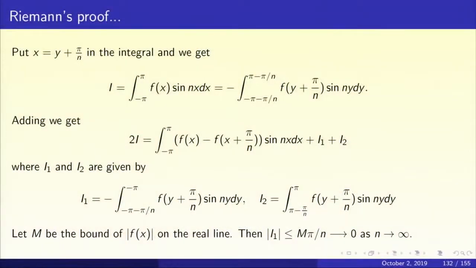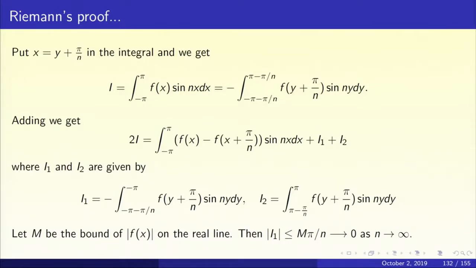Let us call the integral I equals the integral from minus pi to pi of f(x) sin nx dx. Let us do the following. Let us put x equal to y plus pi by n in the integral. So we are looking at I equals the integral from minus pi to pi of f(x) sin nx dx, and we are putting x equal to y plus pi by n.